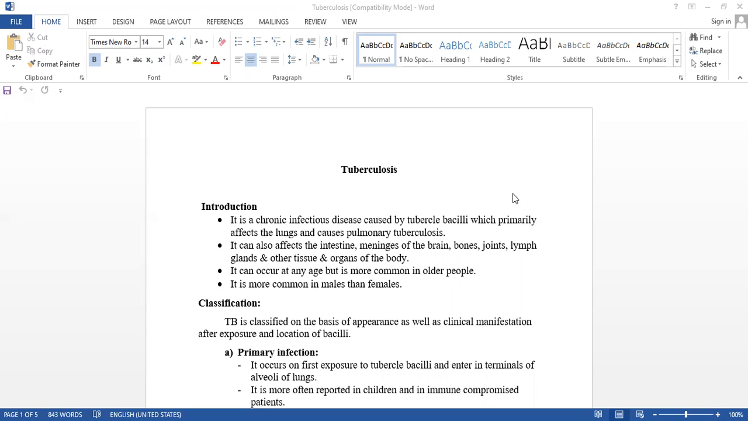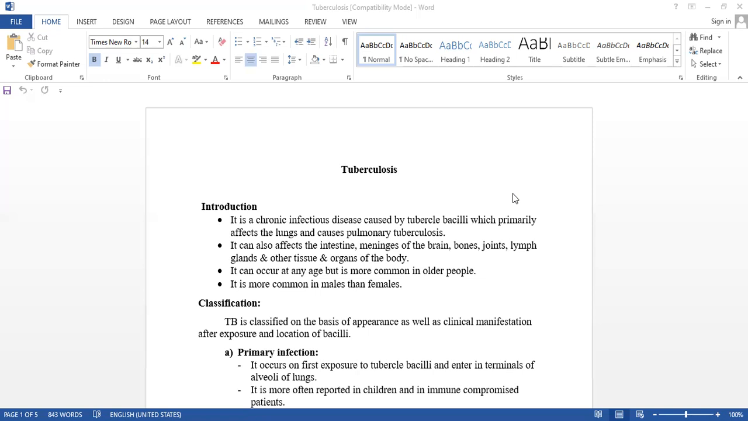But if the TB persists for a longer time, if it is chronic, for years together, then it may spread to other organs also, that is the intestine, brain, bones, all over the body. So this usually comes under infectious disease. Before, it was classed under respiratory disease. Okay, so we will see tuberculosis.